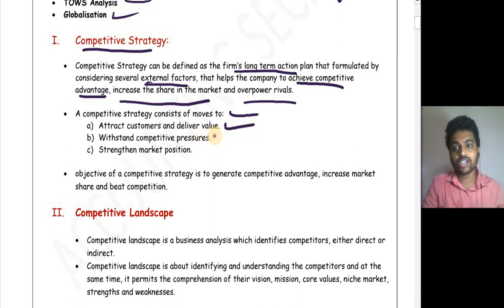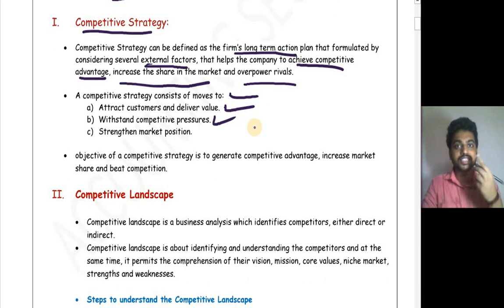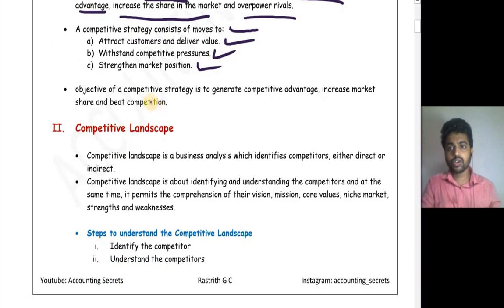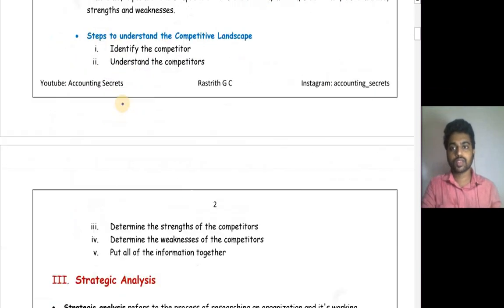Next is to withstand competitive pressure, that is to face the rivals and succeed in that. And third one is strengthening market position, that is to increase your market share as well as to become a market leader. So the objectives of competitive strategy are to generate competitive advantage, increase market share, and beat competition.